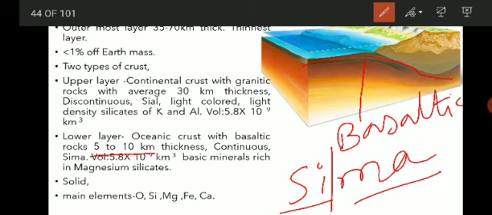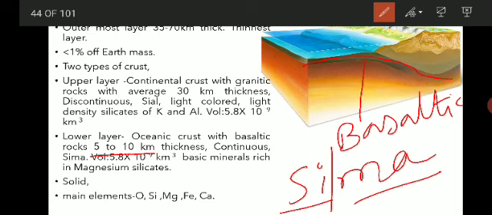It is made up of predominantly basic minerals rich in magnesium, the silicates and magnesium, and therefore it is called Sima. The volume of this layer is 5.8 into 10 raised to 9 kilometer cubed.